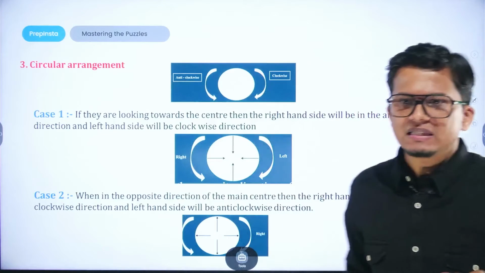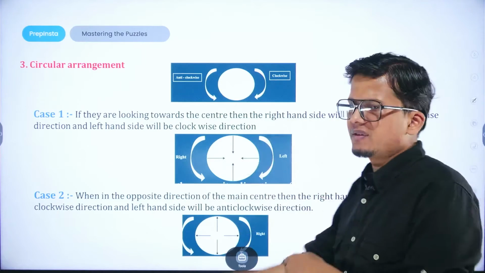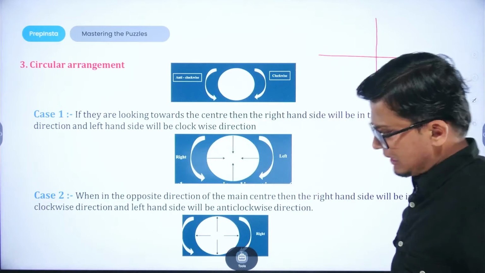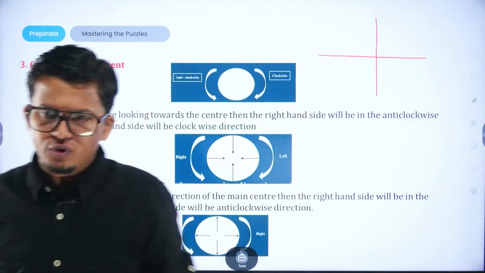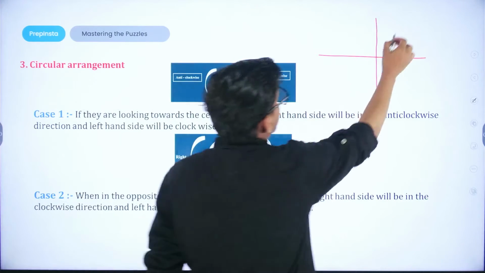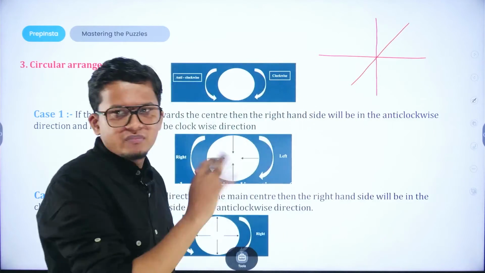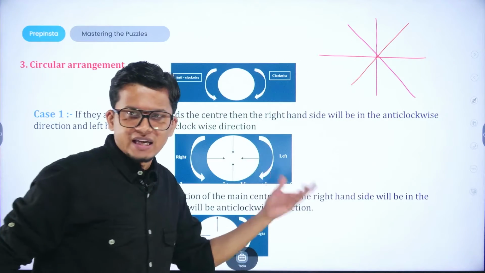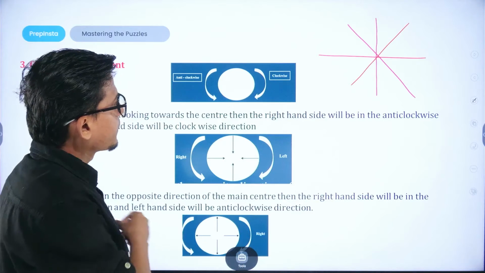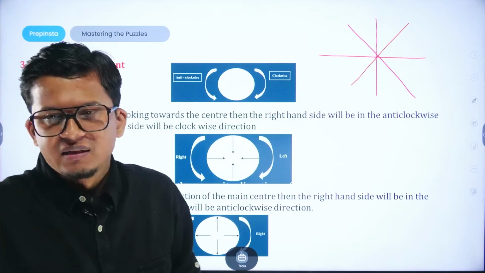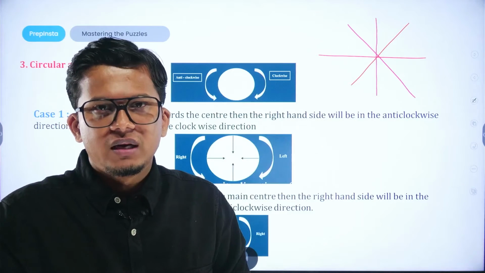Now comes the circular arrangement. Whenever we have to deal with a question from the circular arrangement, all you have to keep in mind is a cross diagram. Suppose there are 4 persons, then this is the best approach to represent the people. Suppose there are 6 people, this representation helps us to solve it. If it is 8 people, now if we are given the directions in which they are facing, there could be ideally 2 ways, right?